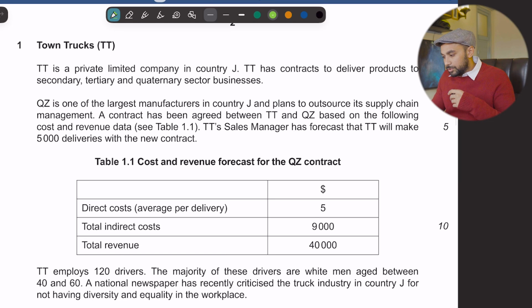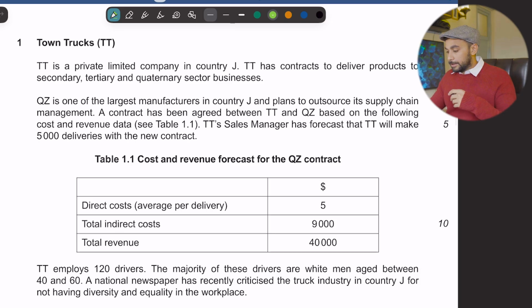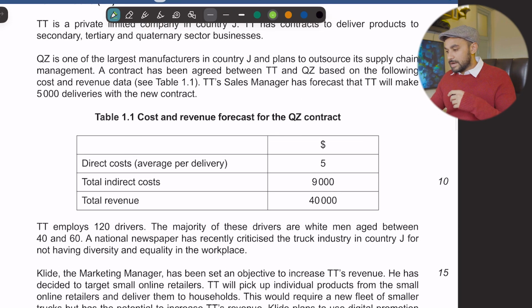So, cost and revenue forecast for the QZ contract. We have been given direct costs average per delivery, okay, $5. यानी कि एक डिलीवरी करने पे हमारी कॉस्ट $5 की आती है. Total indirect costs are $9,000 and the total revenue that is expected from this contract is $40,000. So, okay, that's kind of a good contract.